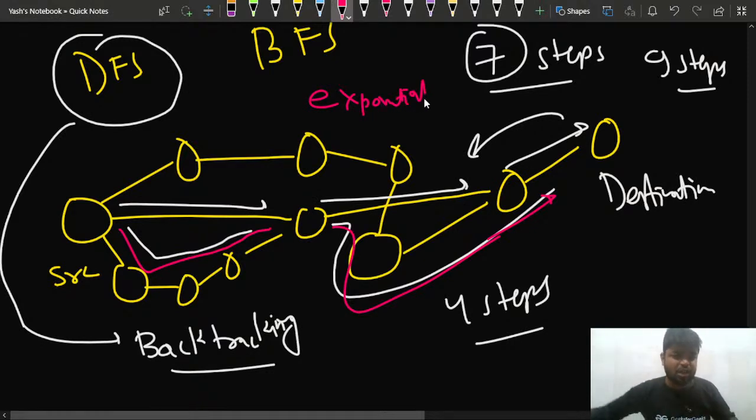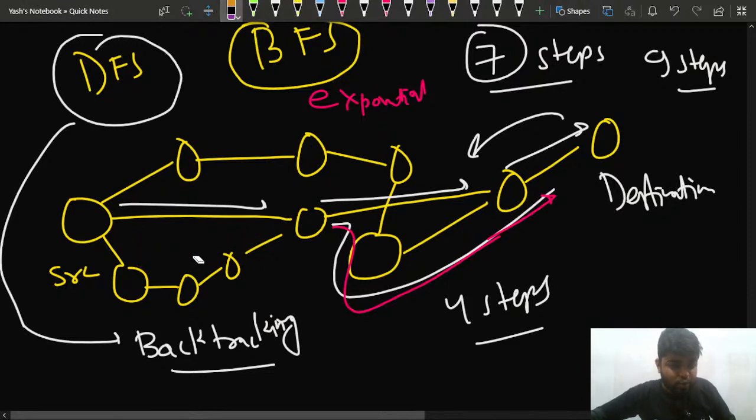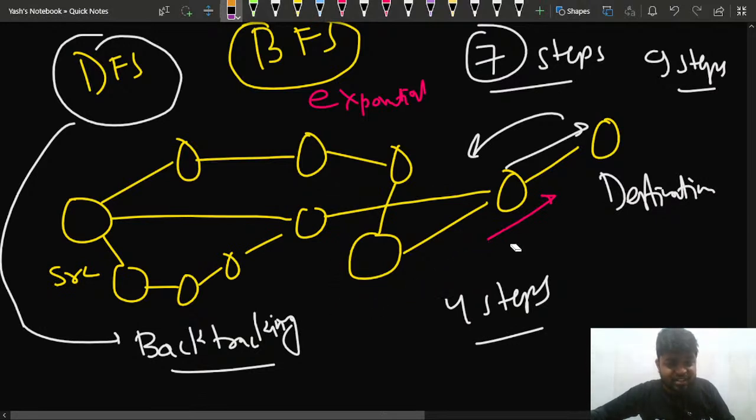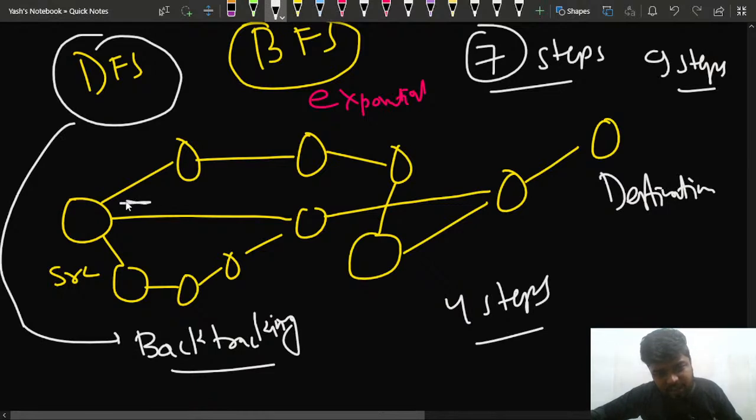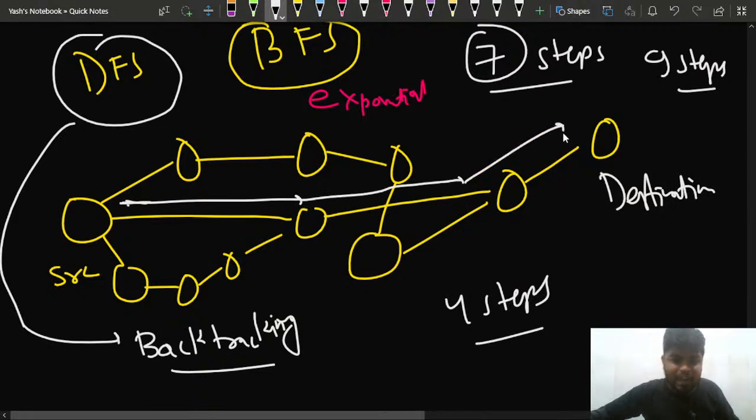But if I use BFS, since it is a level order traversal, you know that BFS is used to find the shortest path. But what is the reason for it? The reason is this. When I apply BFS, I'll be traversing this path only. I'll see the distances, so this is 1, then this and then this. So in BFS, I'll directly get this particular path.